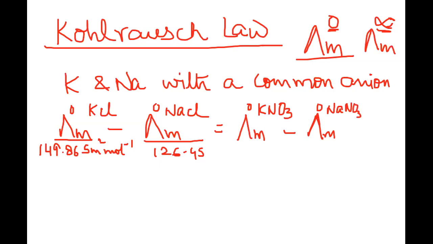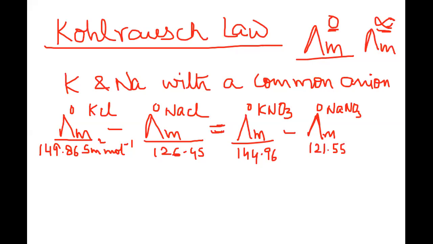If you take the values, this is again slightly less than KCl because the anion is a little bulkier here. So 144.96, and for NaNO3 it is 121.55.